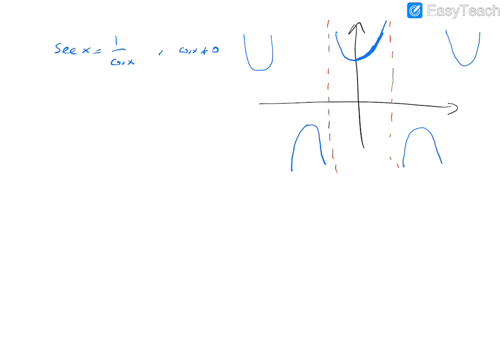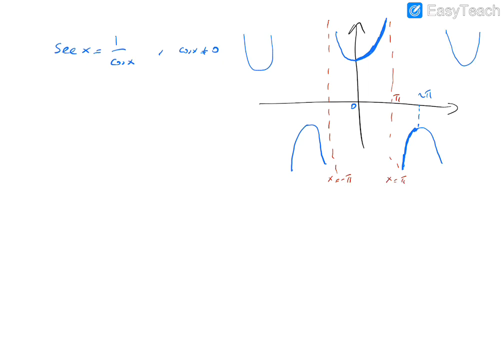This is the graph of the secant function from 0 to 2 pi, and this point is the x equals pi line. This is the x equals minus pi line. So x equals pi and x equals minus pi are the vertical asymptotes.